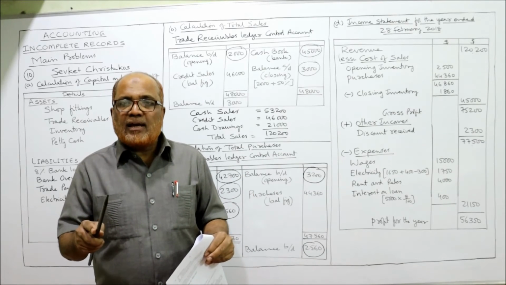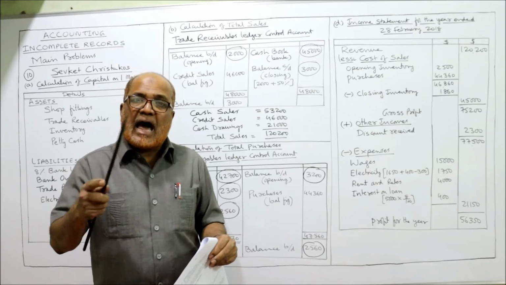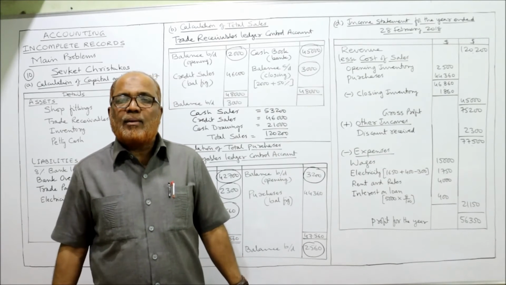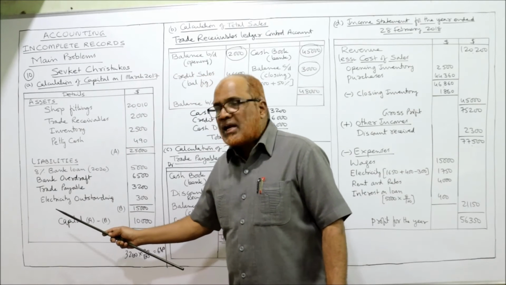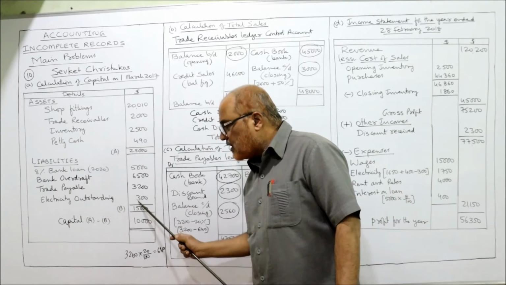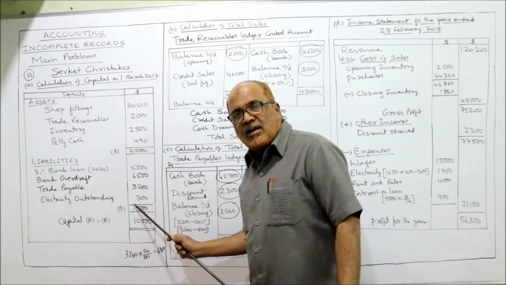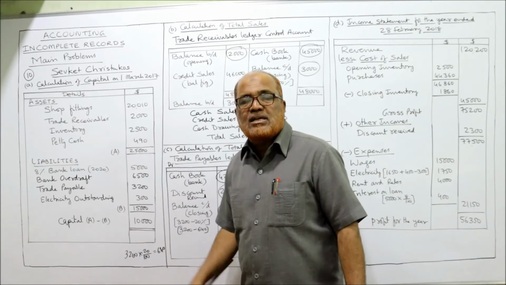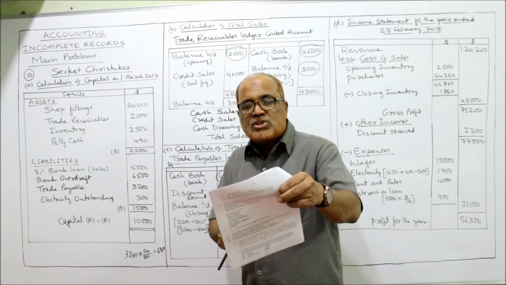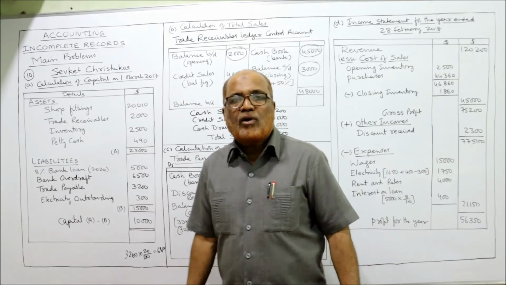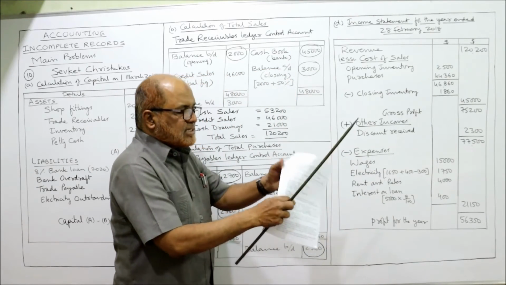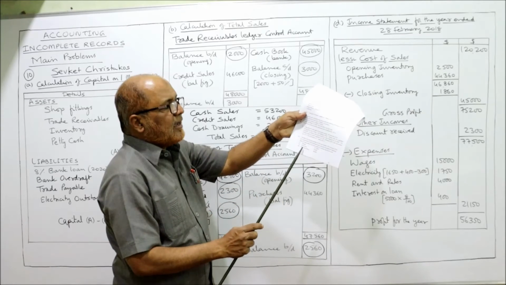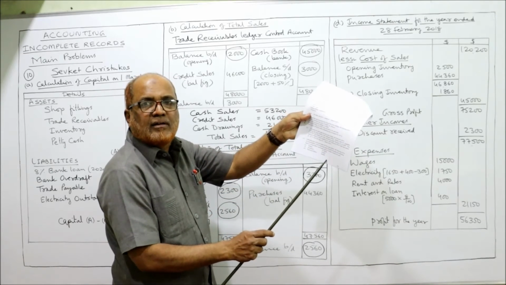The outstanding amount at the end of the year will be added, and the outstanding amount at the beginning of the year will be deducted. How much electricity was outstanding at the beginning of the year? 300. This 300 was outstanding from last year, and the current year outstanding is 400. So electricity payment made from the bank is 1,650.